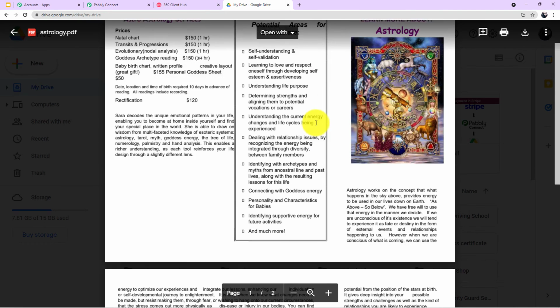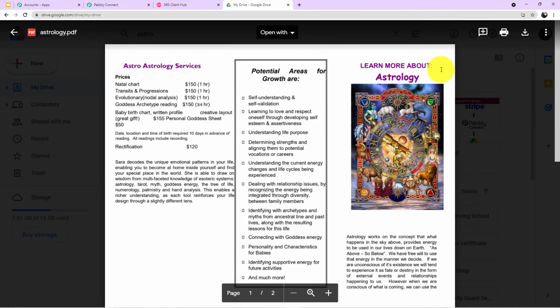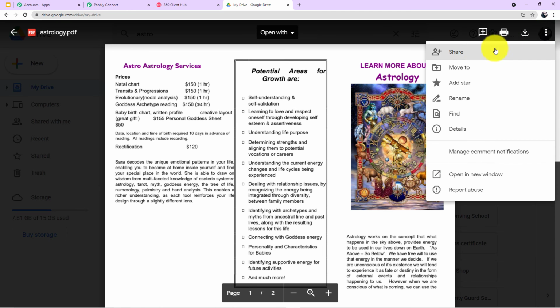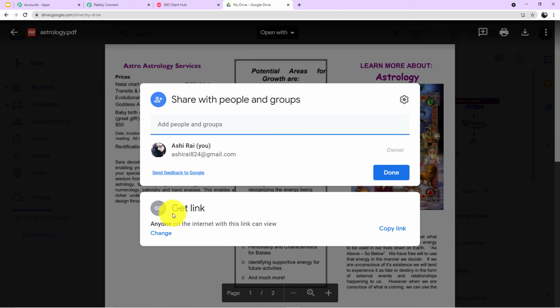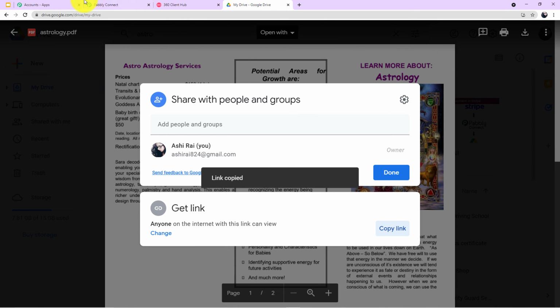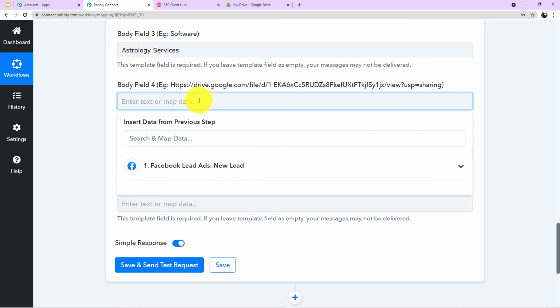Okay, now I want to copy the link of this PDF file. What I'll do, I'll come to the right corner where it is written more options. I'll click this, and now I'll click on share. Okay, so here let's read where it is written get link. Beside it, it is written anyone on the internet with this link can view. Okay, now I can copy the link. I'll go back to my Pabbly Connect account, and simply I'll paste it here.